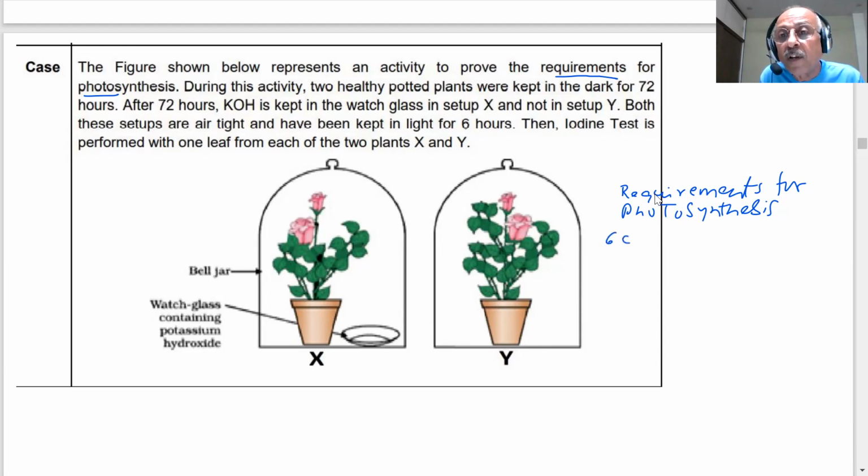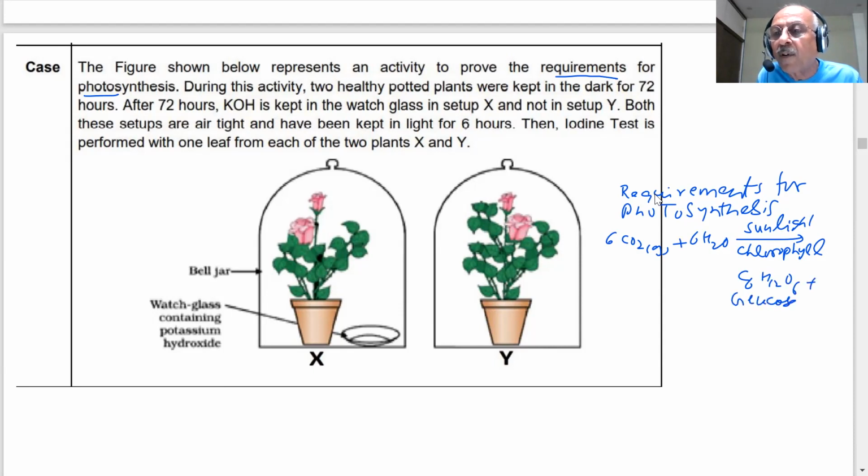You know the reaction. Carbon dioxide, you have water, students, sunlight, and you have chlorophyll. That is a green pigment, student. And then what happens? You are getting C6H12O6, what we call as glucose, and you have oxygen, student, and you have water. That is the photosynthesis process. You are already aware of it. This glucose will form a polymer. The polymer of glucose is starch, student. You are aware of this starch.